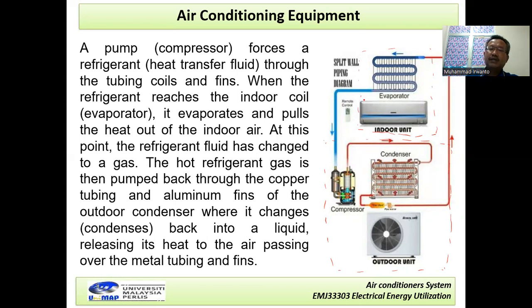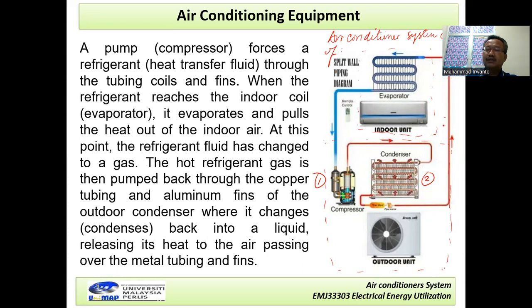Okay, now if you look here, the air conditioner system consists of, first, the compressor here, and second, the condenser here.